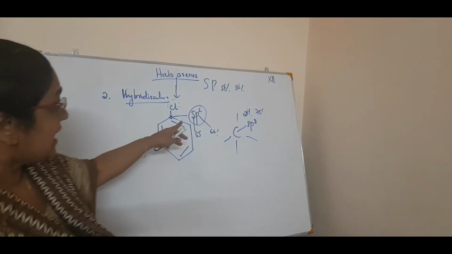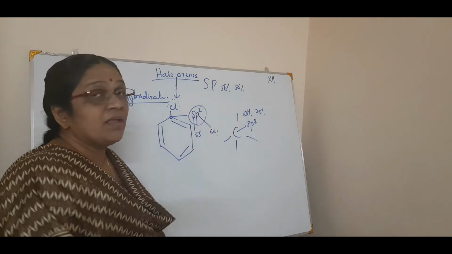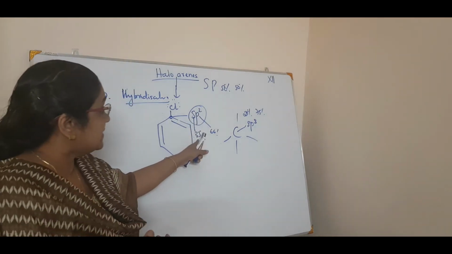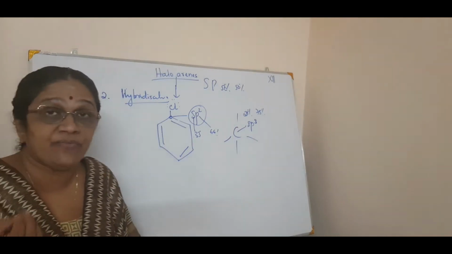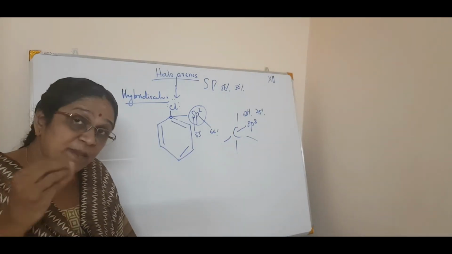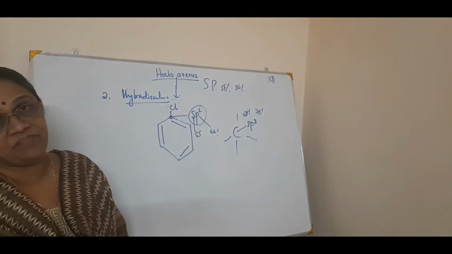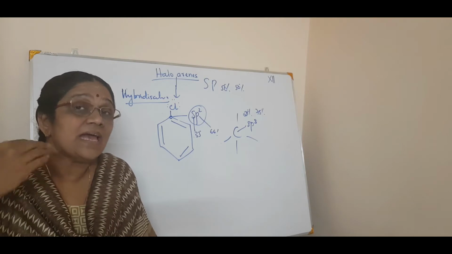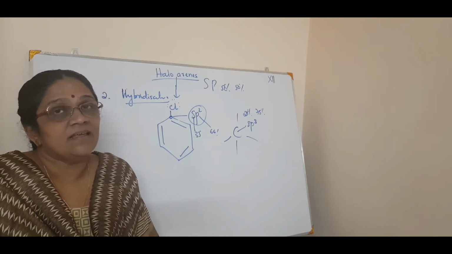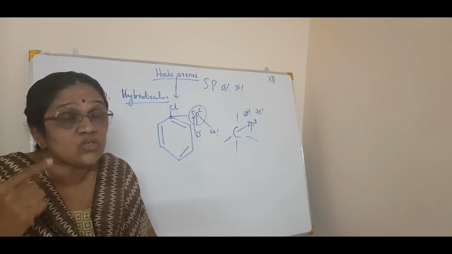Now what happens? In sp2 hybridization, the s character is increased compared to sp3. In sp3 it is only 25% s character, but in sp2 the s character is 33%. Now as a rule, you study that as the s character increases, the electronegativity of that atom also increases.